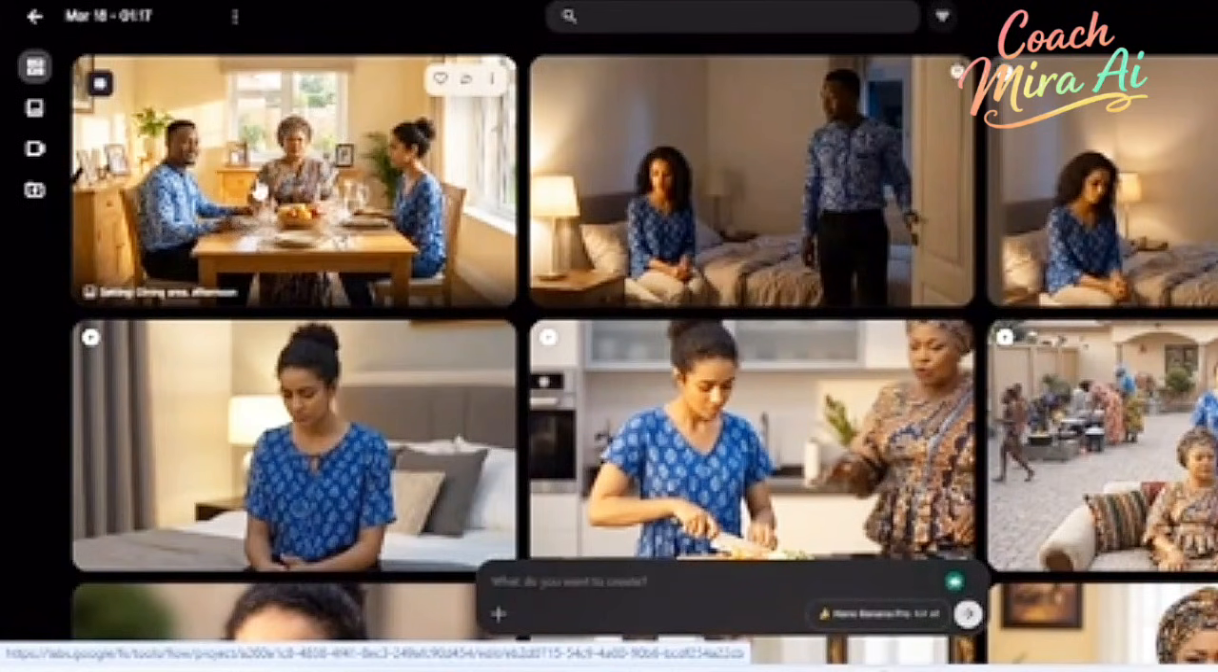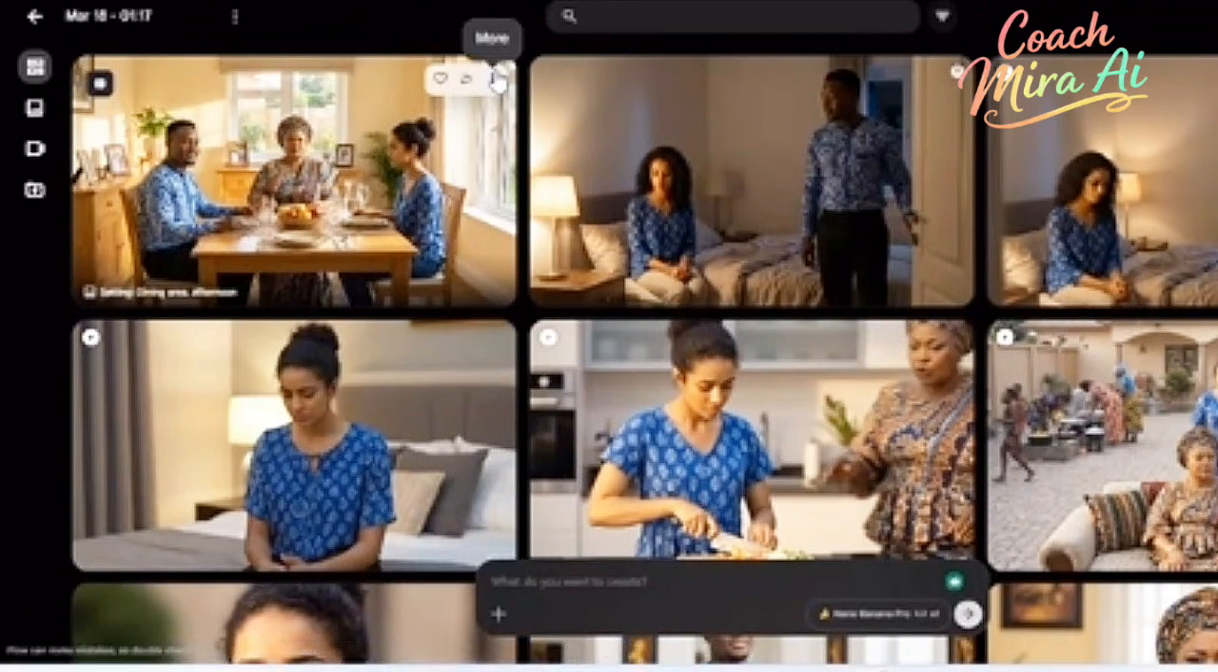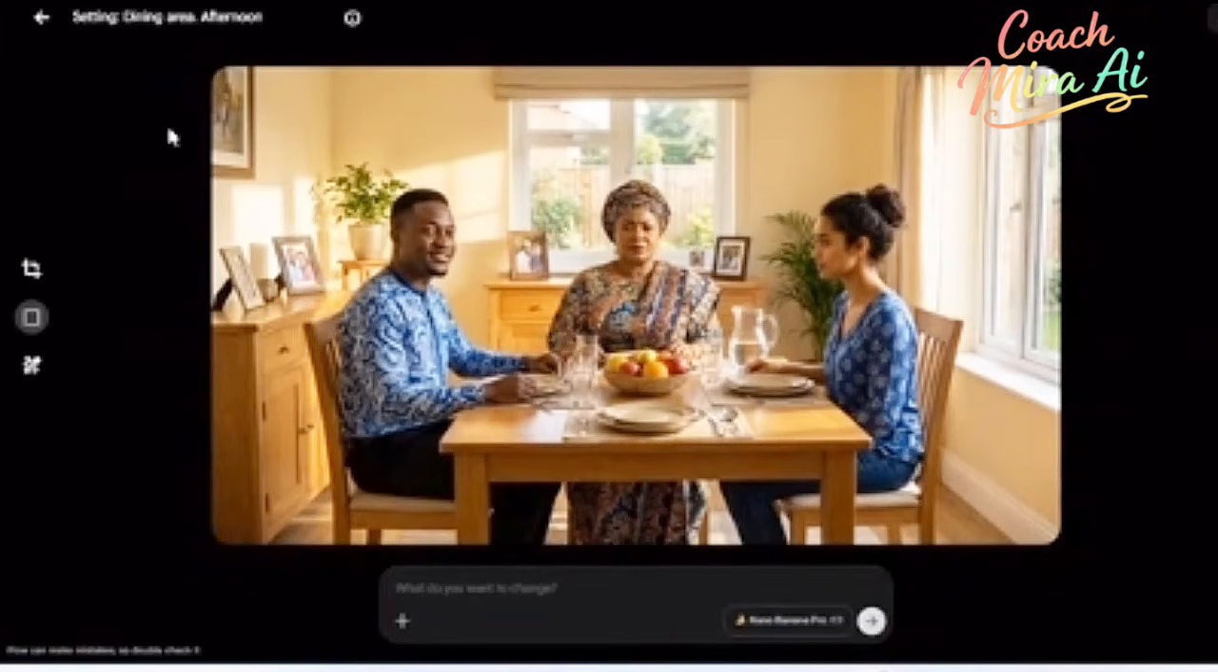Now the next thing I'm going to do is to change this young man's outfit, and what I'm going to do is to click on the image. When you click on the image, you are going to drag the item that you want to remove. Now what I'm going to remove is the outfit. Okay, for the lady I'm going to do the same thing. Okay, now I'm going to drag it.